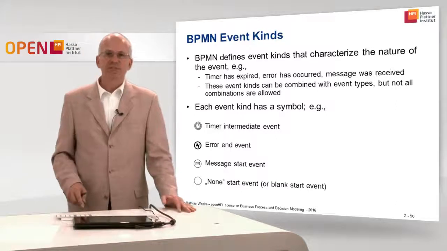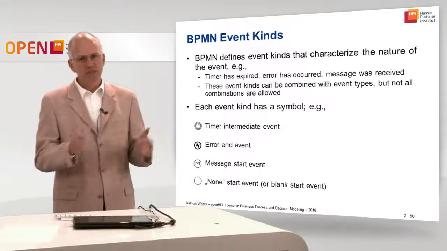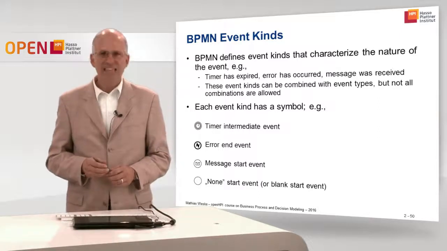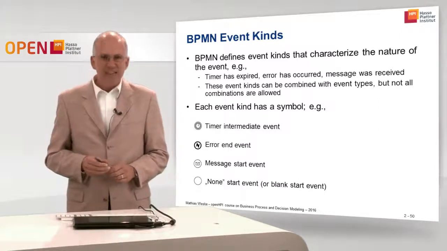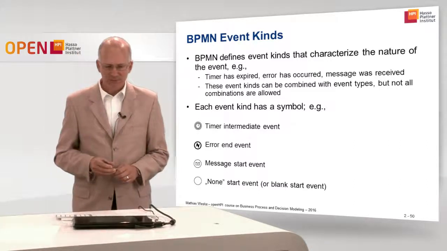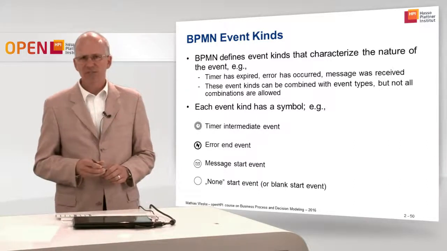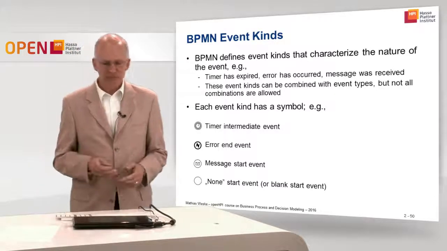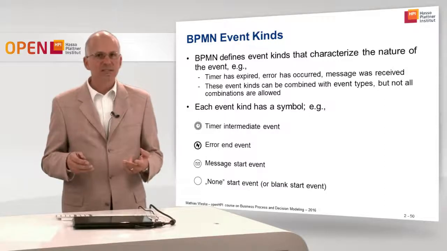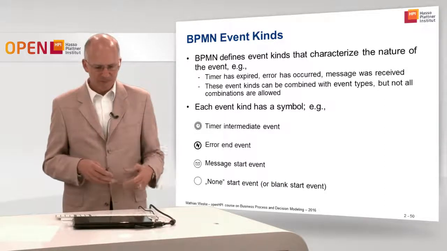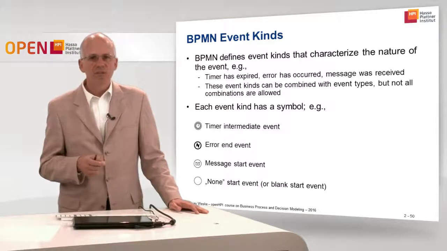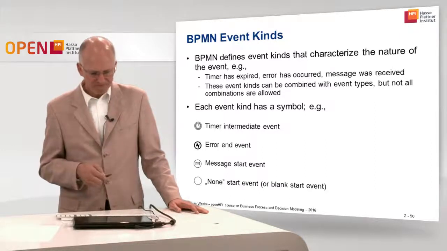In addition to these event types, start, intermediate, and end events, BPMN supports event kinds. Event kinds are similar to the task types, where we said a task type can be user task, service task, or message task, for instance. And these BPMN event kinds are similar in the sense that the kind of event can be represented in the model using markers of the events.